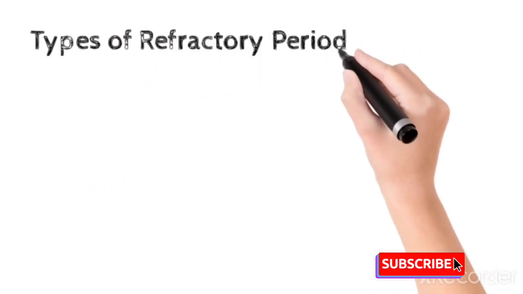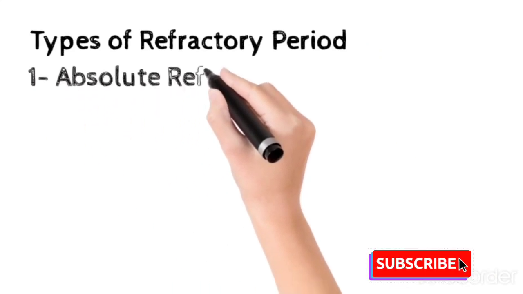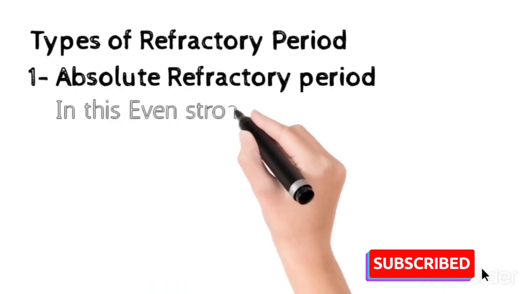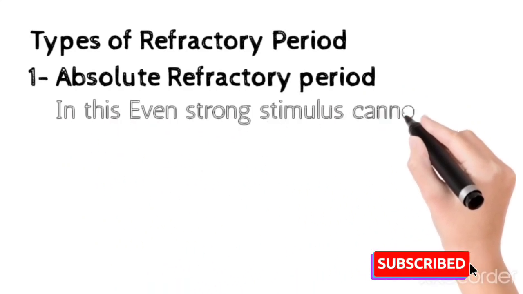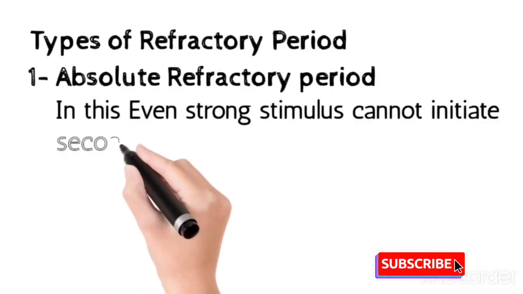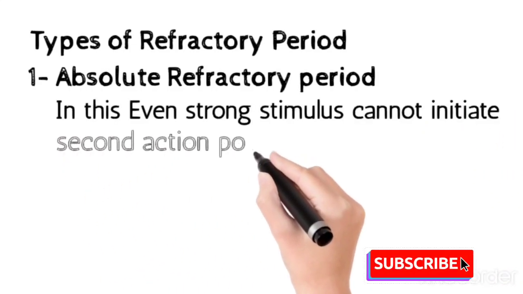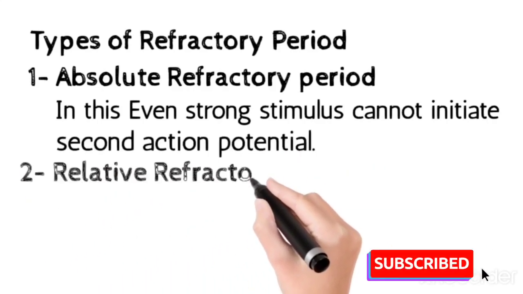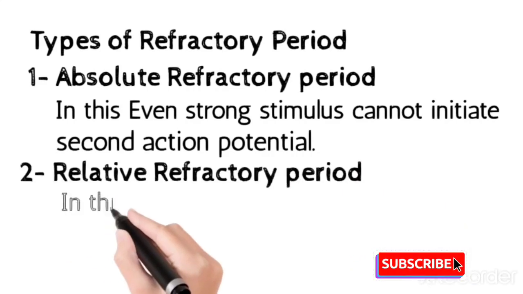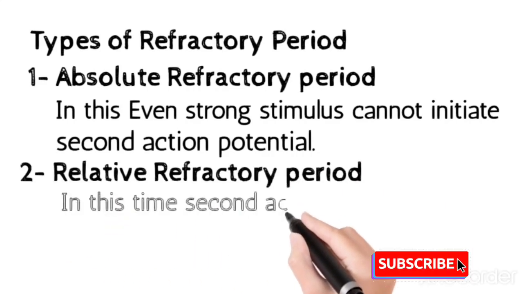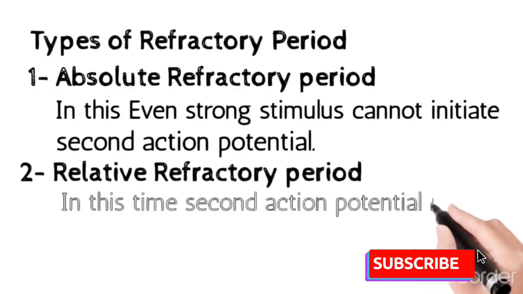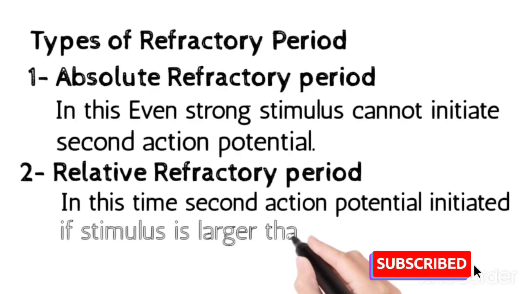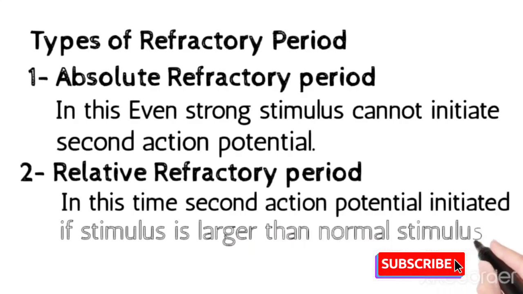Types of refractory period. There are two types of refractory period. Number 1 is the absolute refractory period. As its name indicates, it is absolute, meaning no action potential is generated. Even a stronger stimulus cannot initiate a second action potential until the first ends. The relative refractory period: in this time the second action potential is generated if the stimulus is stronger than the normal one.